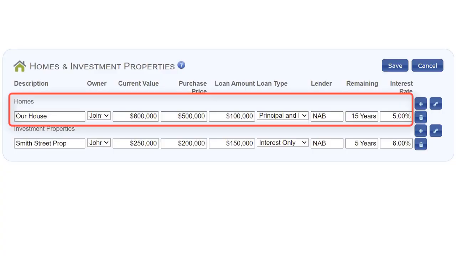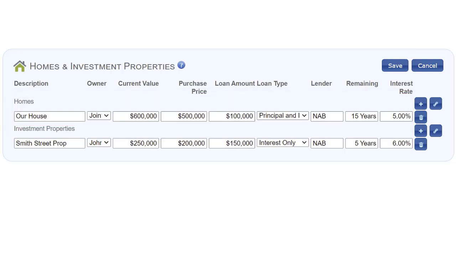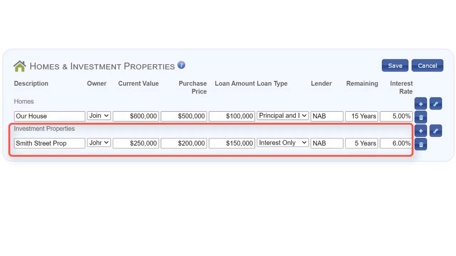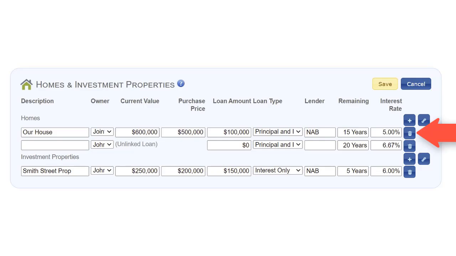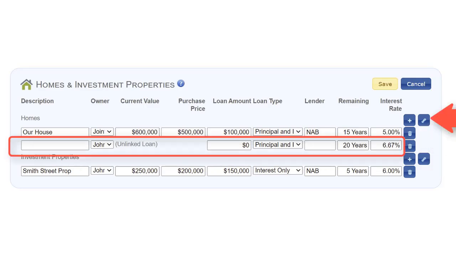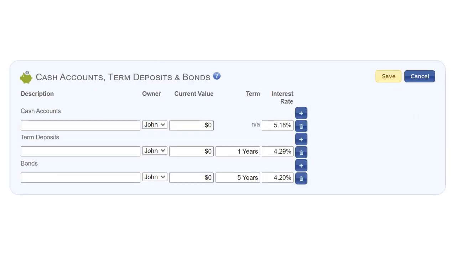In this example, John and Mary own a home which has a 15-year loan which is a principal and interest loan. John has an investment property with an interest-only loan. When he enters the plan, he can include more options for this loan when it expires in 5 years' time. Note that each property can have one loan linked to the asset. However, additional loans can be added by clicking on the link icon. There are 3 types of cash accounts, but sometimes if you want to keep things simple, leave all your interest-earning assets in the transaction account.